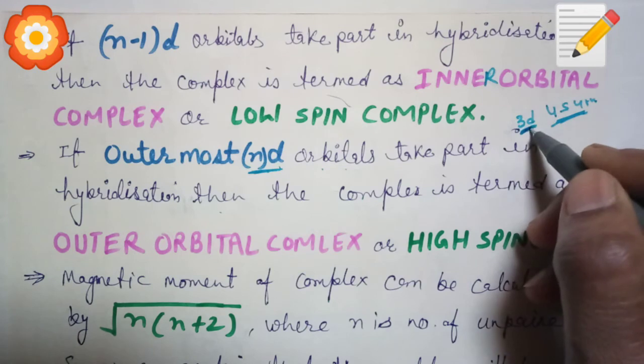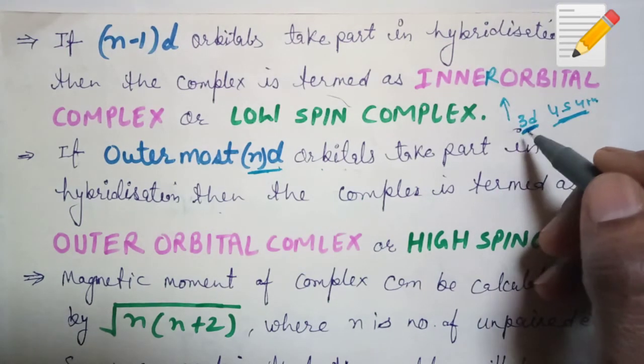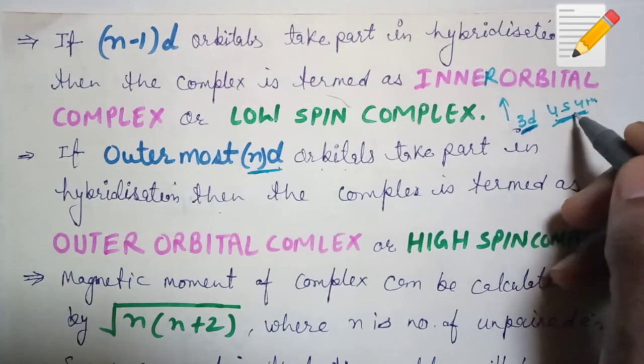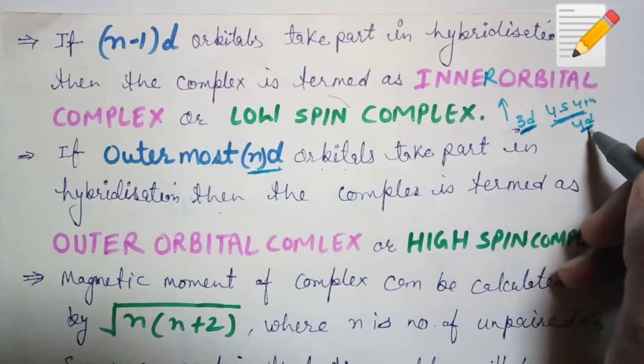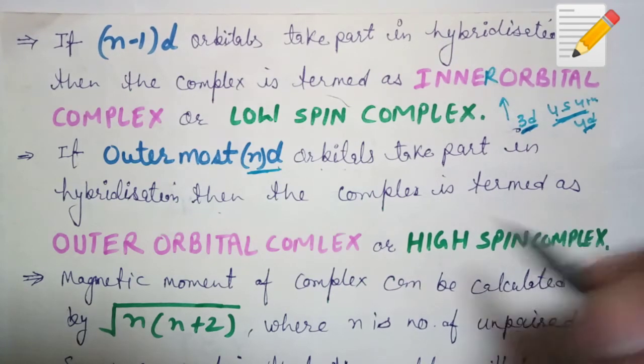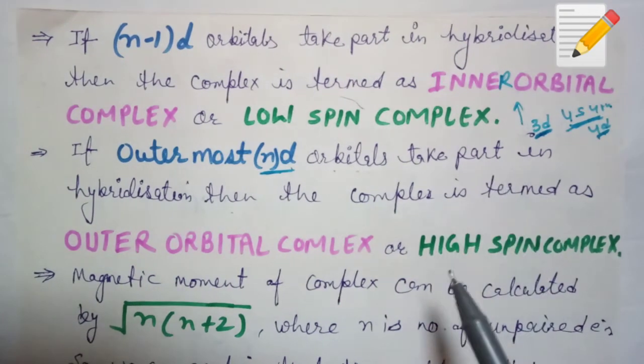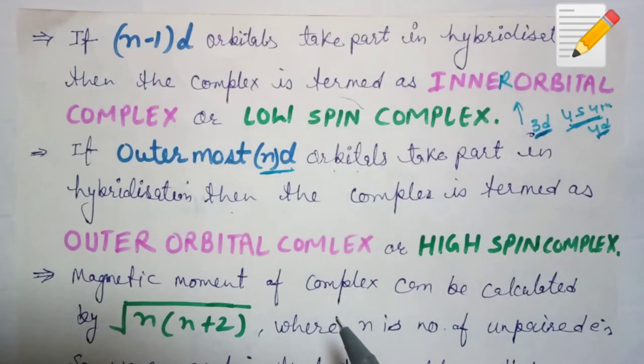When 3d orbitals take part in hybridization, then the complex is known as an inner orbital complex or low spin complex. When 4s, 4p and 4d orbitals take part in the hybridization, then the complex will be a high spin complex or outer orbital complex. Clear? What are the low spin and high spin, inner orbital and outer orbital complexes?